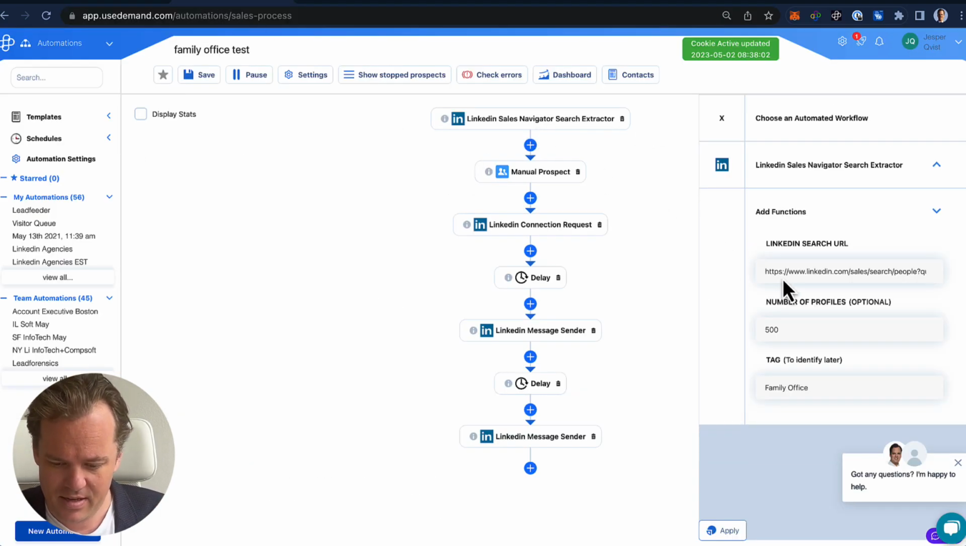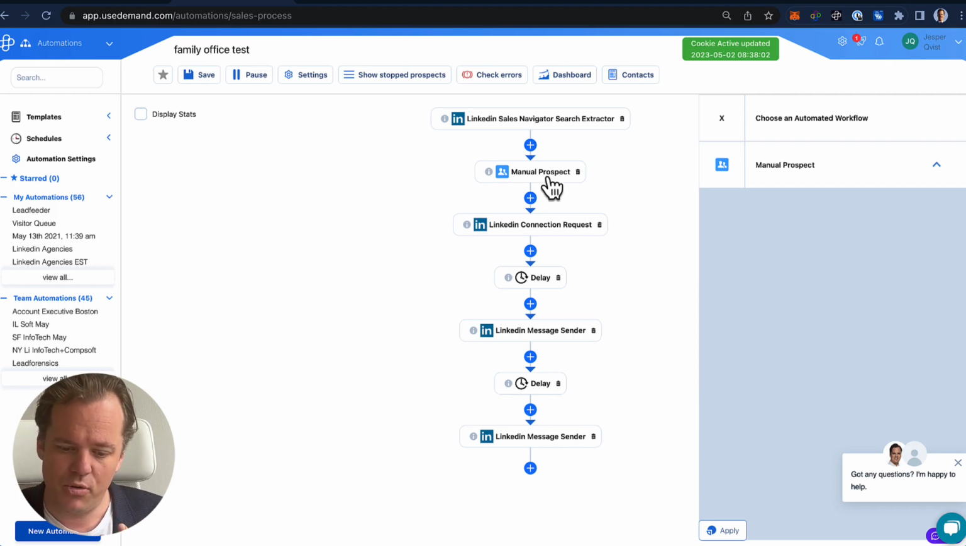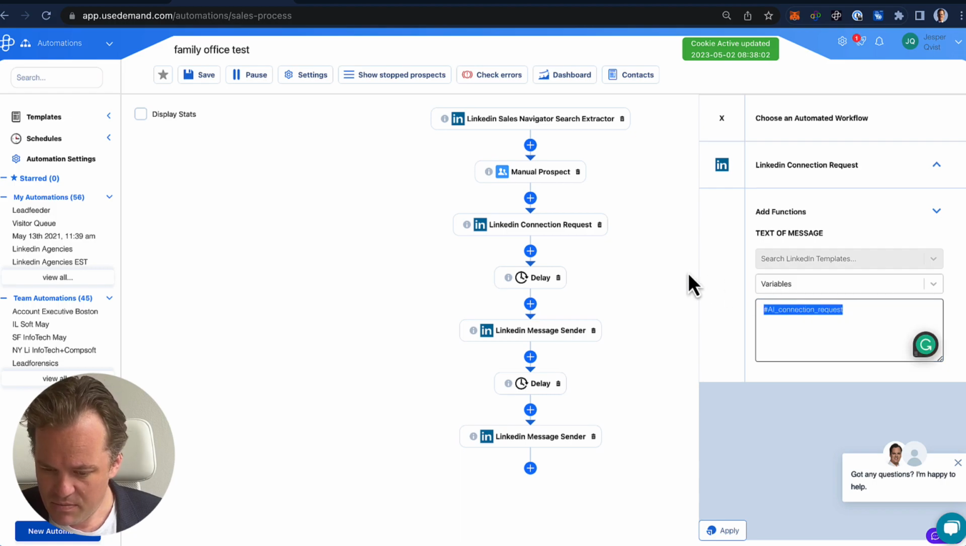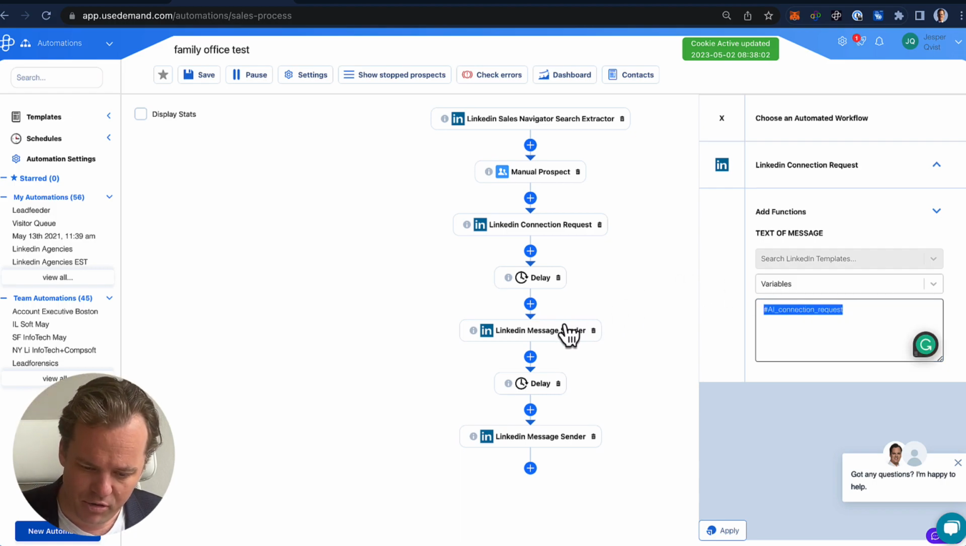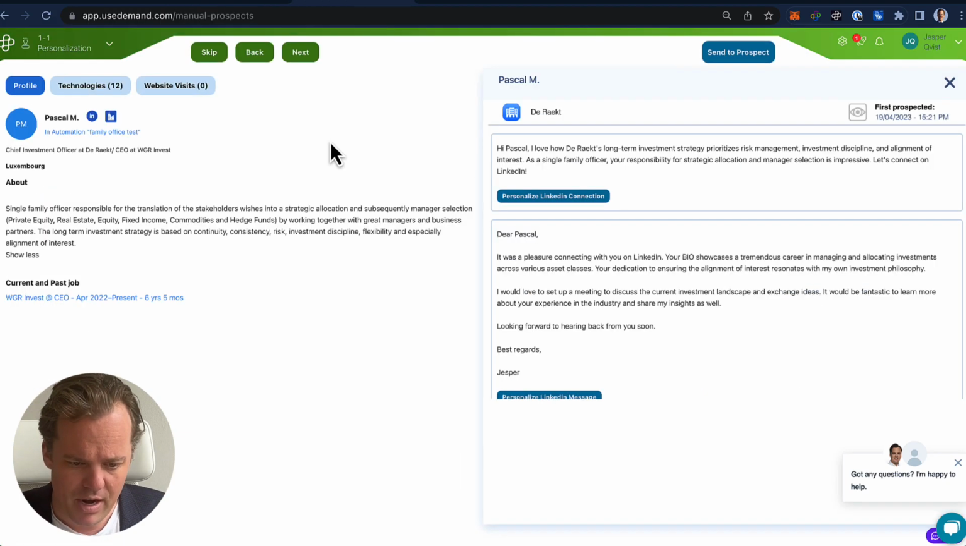Go to Demand, add the URL, tell the system to extract them, do the AI model. See here, we tell the system to automatically write the connection request, the follow-up message, and then here we build our own call to action at the end of the day, with delays between. Now when the model runs, you will see it right away.